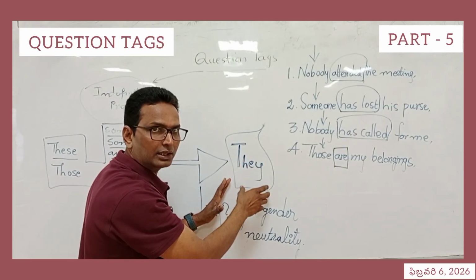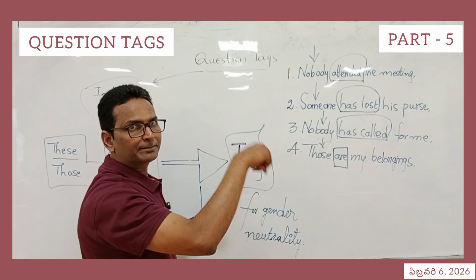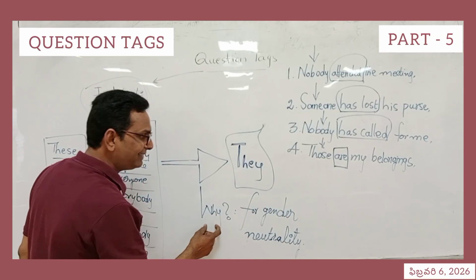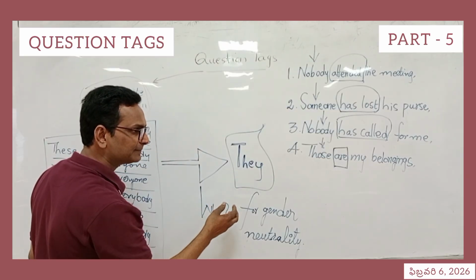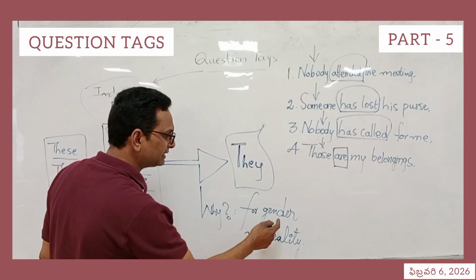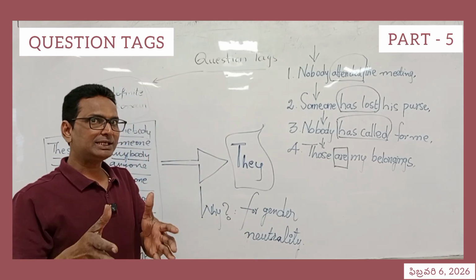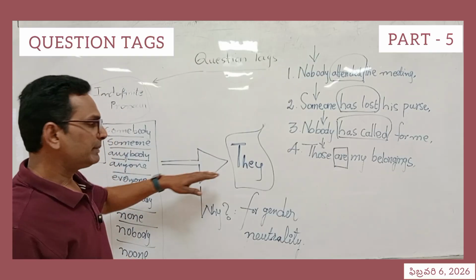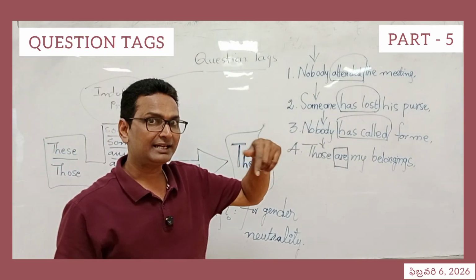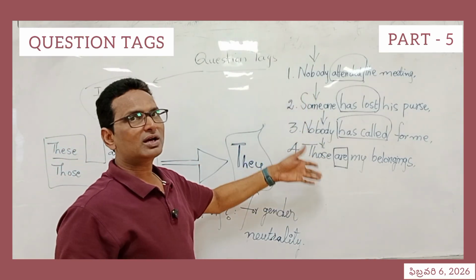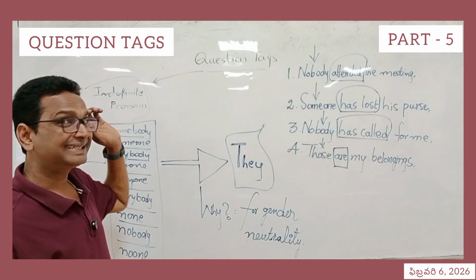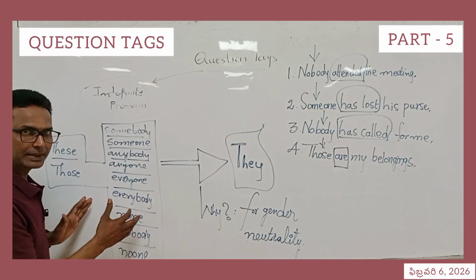You need to understand they should be used at the end. Nothing else can be used. Why they? What is the necessity of using this word? It is for gender neutrality. It is to establish gender neutrality. We use they at the end of the sentence in making a tag for any of the sentences or statements that begin with indefinite pronouns.